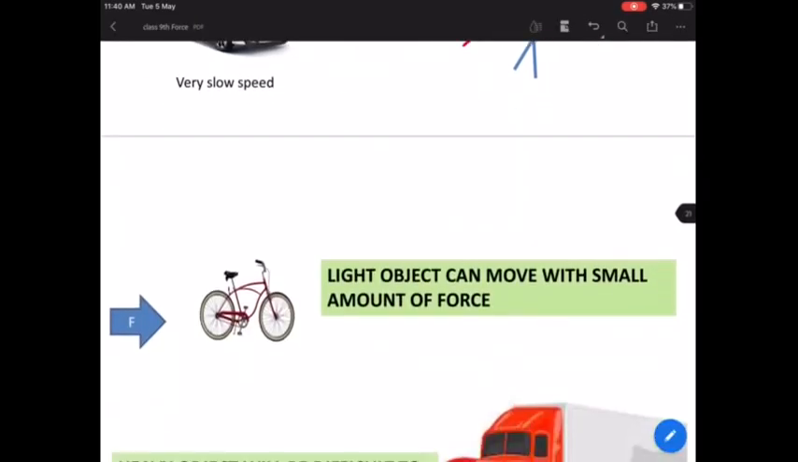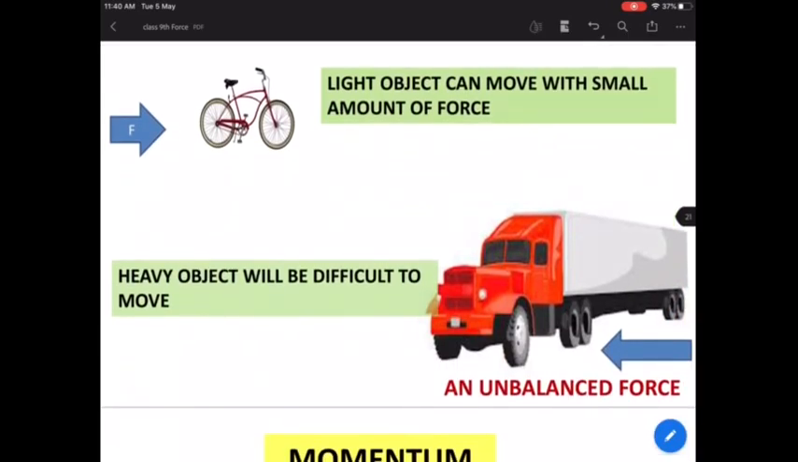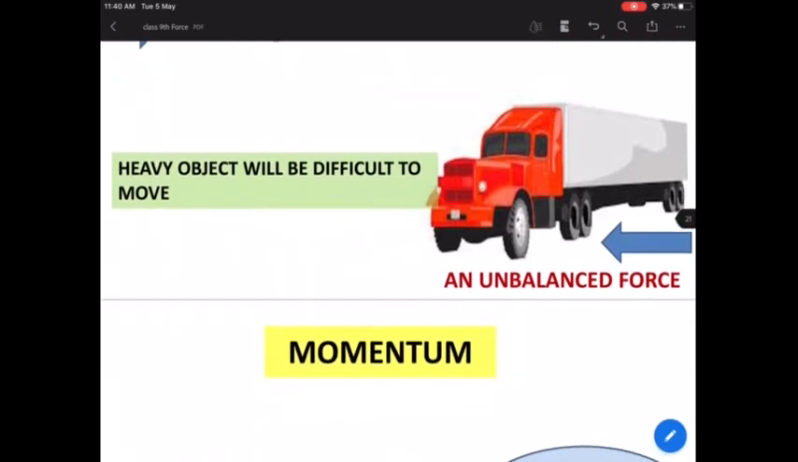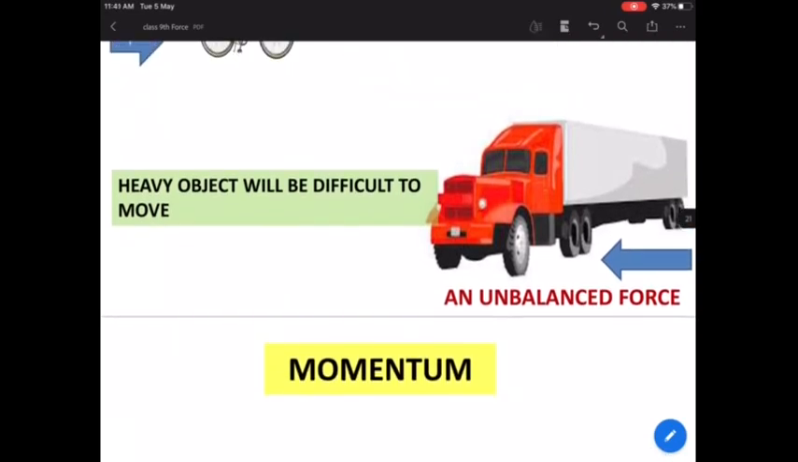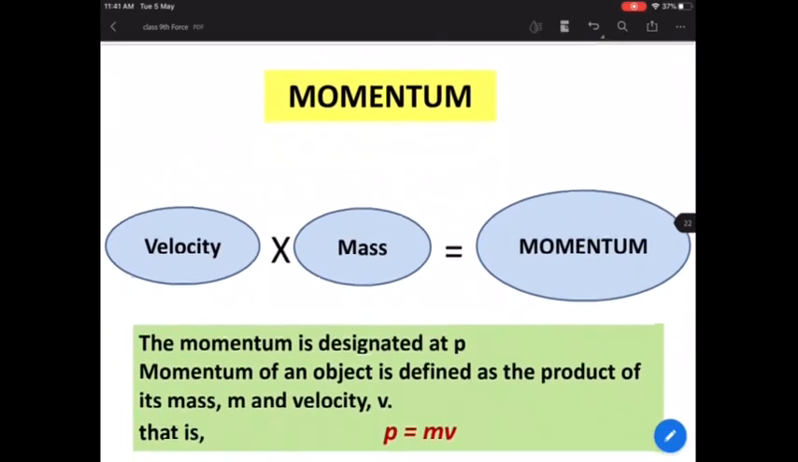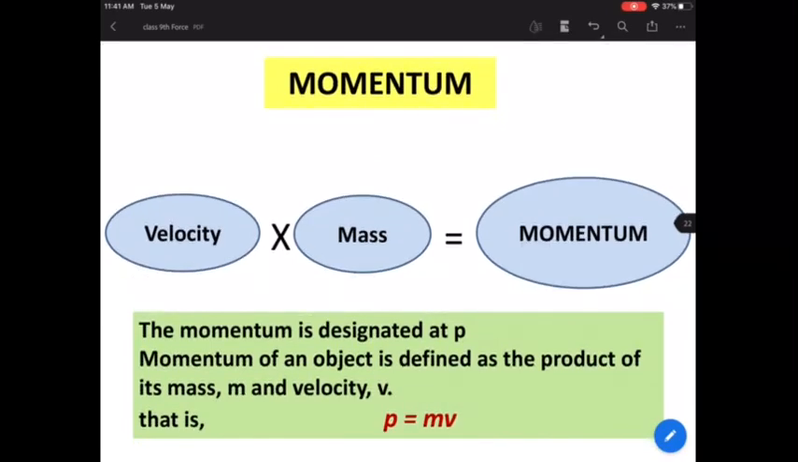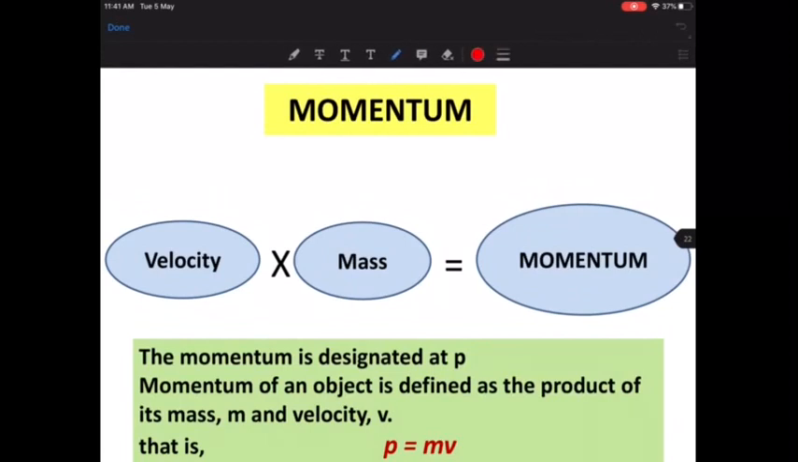So now we are going to see. Again, same thing. You can move a cycle, but it is difficult to move a truck. Here your mass is involved, correct? Because the truck is heavy. Okay, so let's understand what is that quantity which will determine the final impact, and the quantity is known as momentum. This is a new term that we are hearing.